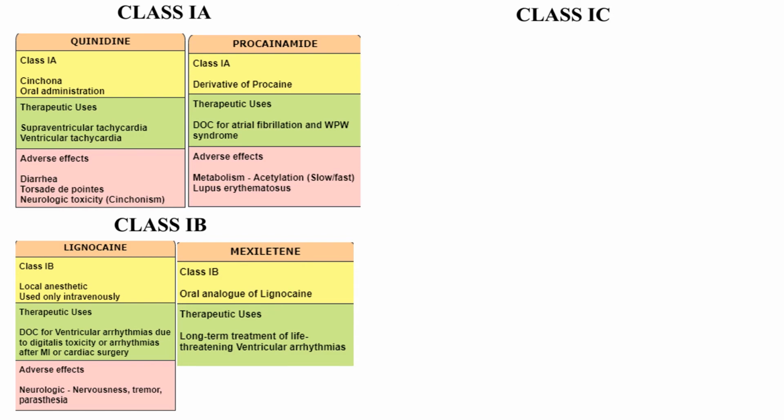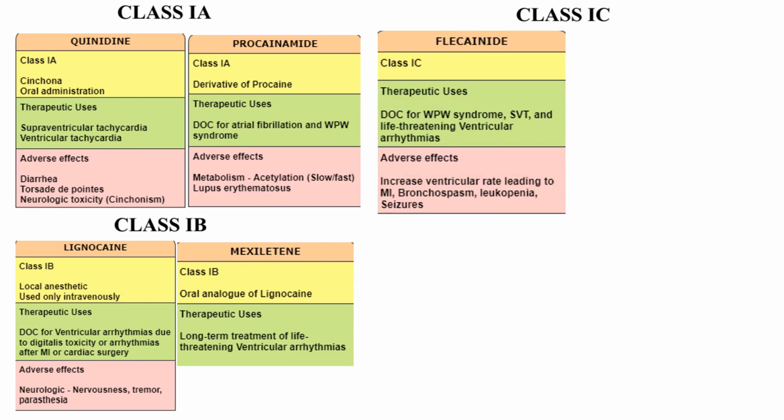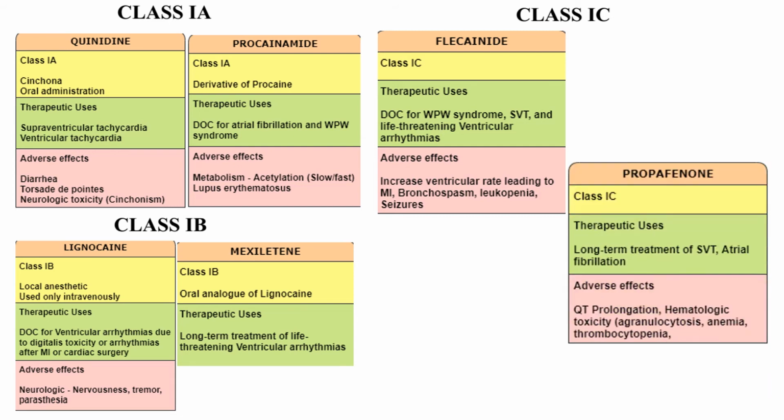So let us see the class 1C drugs. The first is flecainide. Therapeutic uses are, it is the drug of choice for Wolff-Parkinson-White syndrome, supraventricular tachycardia, and life-threatening ventricular arrhythmias. The adverse effects are it may increase the ventricular rate leading to myocardial infarction. So it is not suitable for patients who recover from myocardial infarction and who have arrhythmia due to that. Apart from this, the adverse effects are bronchospasm, leukopenia, and seizures.